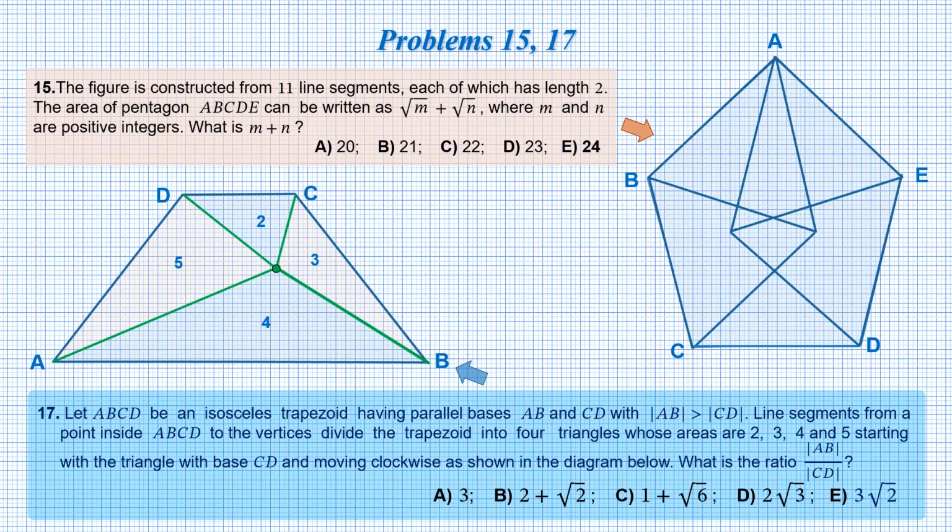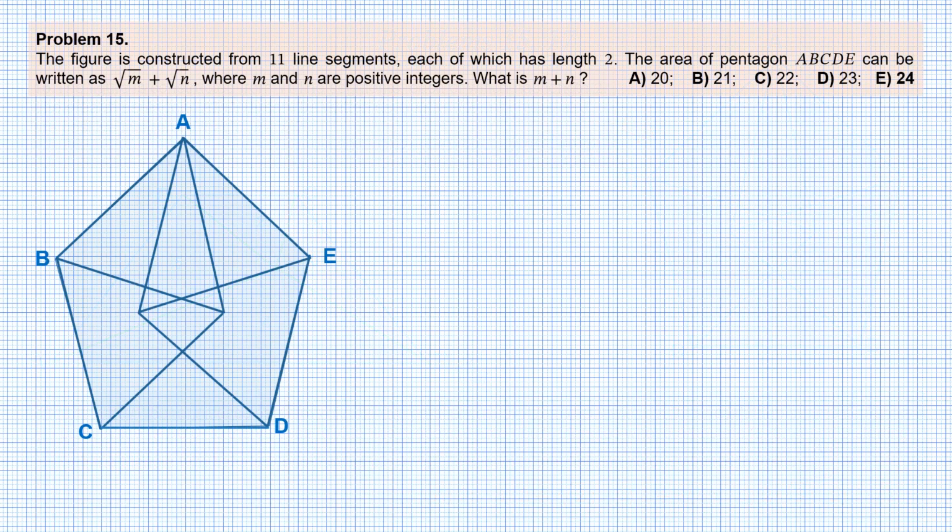The problem number 15 was taken out of the previous block of problems, but better later than never. So let's get to problem 15. The figure is constructed from 11 line segments. I didn't count, to be honest, but I trust it, each of which has length 2. The area of the pentagon ABCDE can be written as square root of m plus square root of n, where m and n are positive integers. What is m plus n?